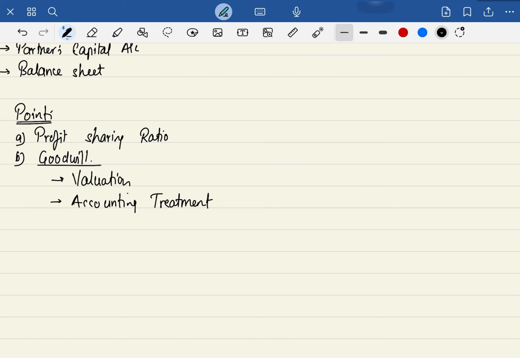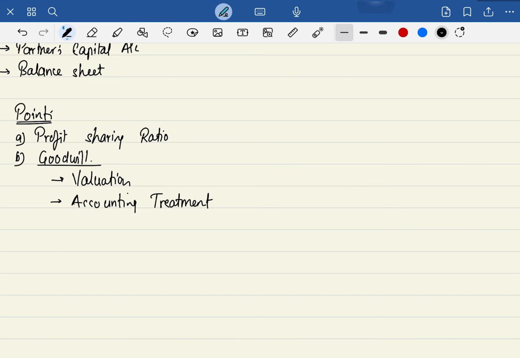Now, common sense: when two partners were doing the business and one was admitted, the new partner was bringing the amount of goodwill in cash. In the exact same manner, when three partners are doing the business and one partner is departing, either leaving, retiring, or he is dead, he will take his share of goodwill from the business. Sure. So here the accounting treatment will be opposite to what we were doing in the admission chapter.